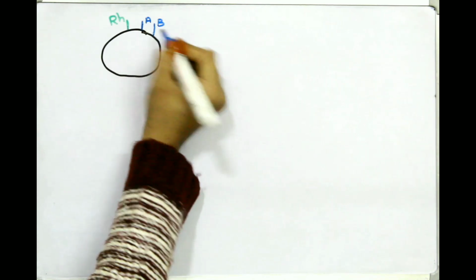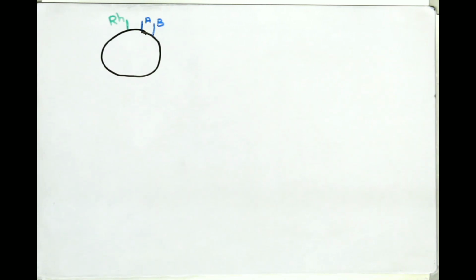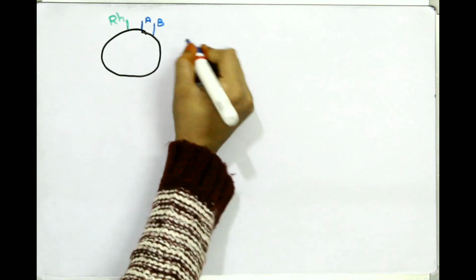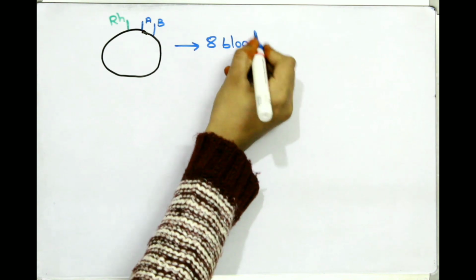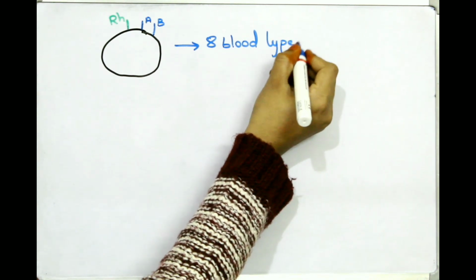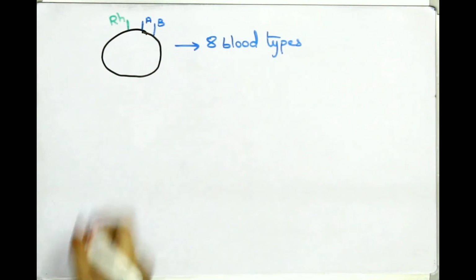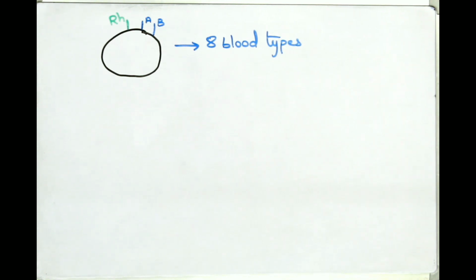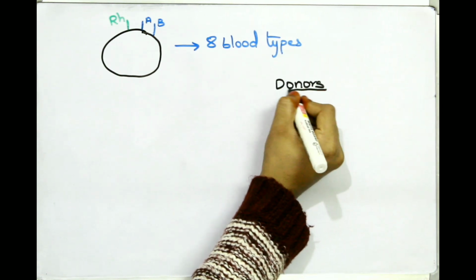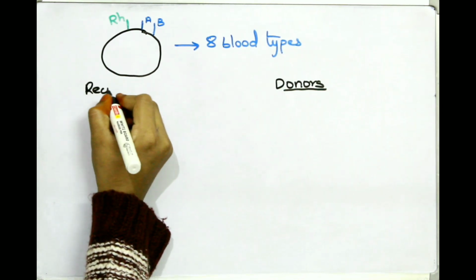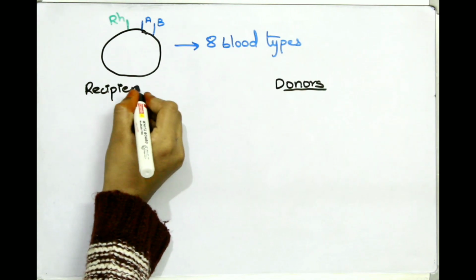So here, if you see, take an example, it has A, B and RH. So it will be AB positive. So like I said, presence and absence of RH has made blood types into 8 different types. Now, whenever there is requirement of blood donation, we have to know the person's blood group, right? Why it is required, that we'll get to.